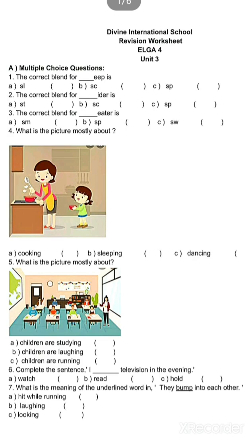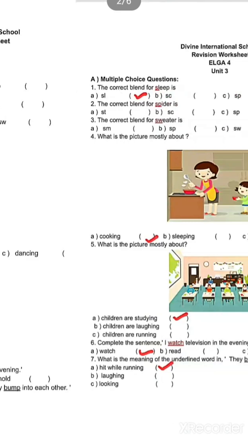We have to complete the word using the correct blend. The first blend is slur, second is skr, third is spur. We will match which fits correctly. Slur, then eep, sleep. So here the answer should be slur blend, which is A.